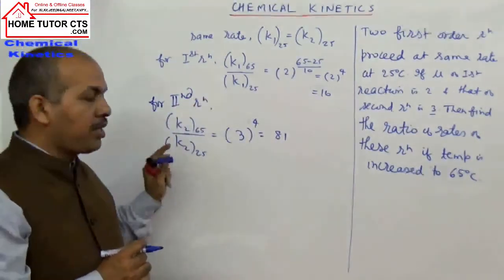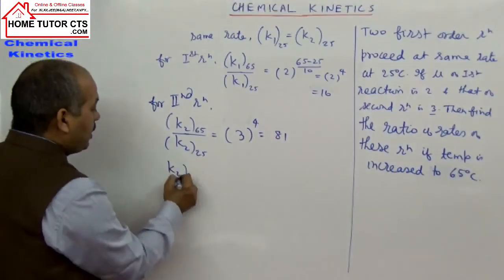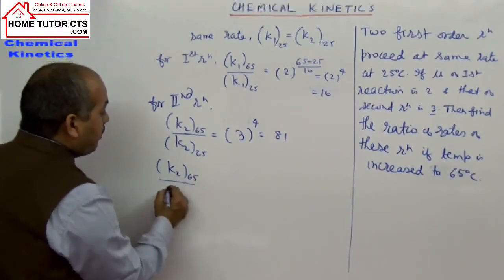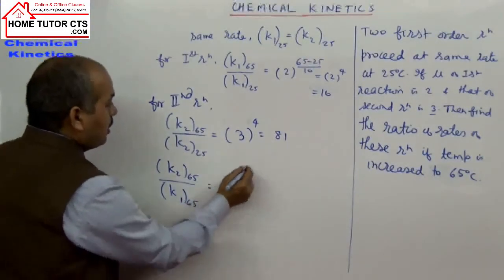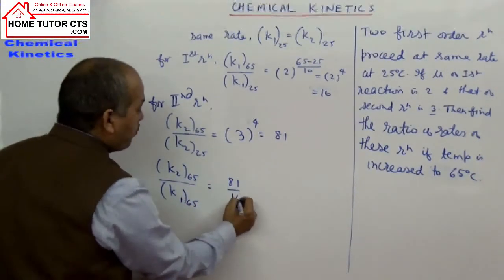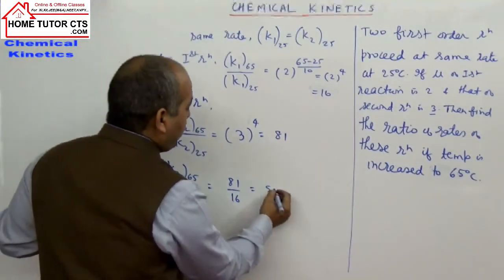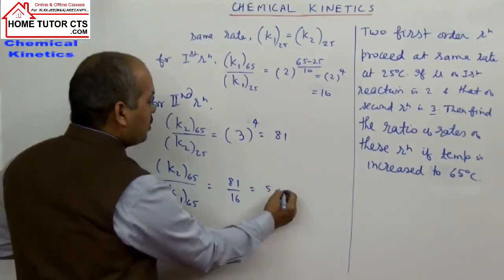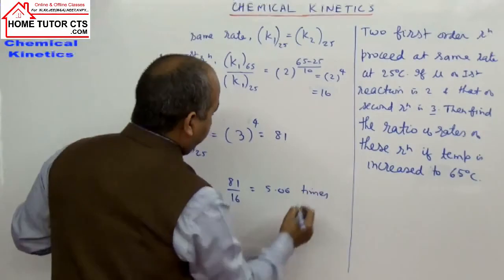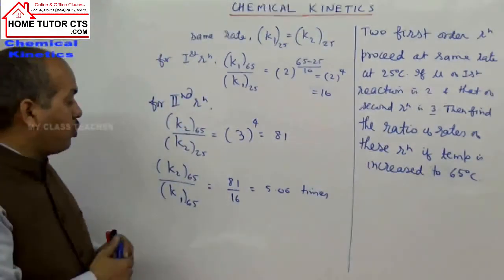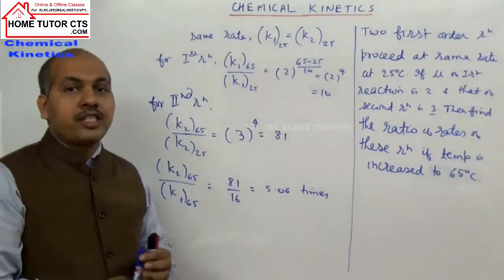Initial values are the same for the two reactions, so we find the ratio of K2 by K1 at 65 degrees Celsius. That ratio will be how much? 81 by 16. So that is how much coming here? 5.06 times. The ratio of the rate constants will increase around 5.06 times.